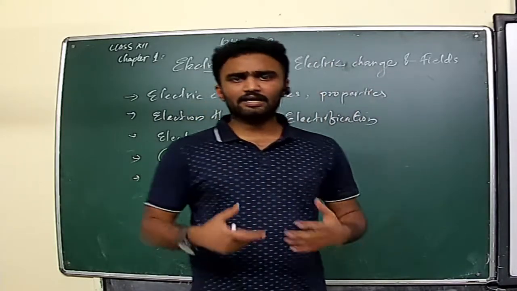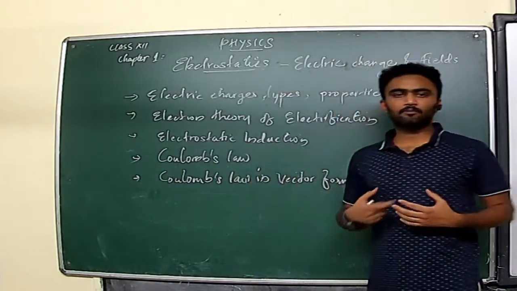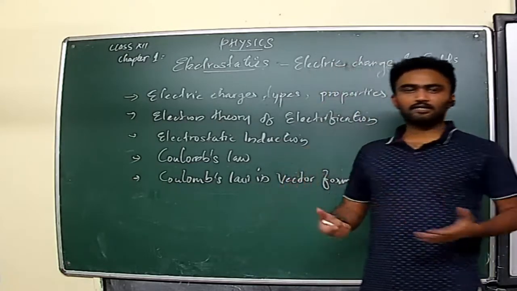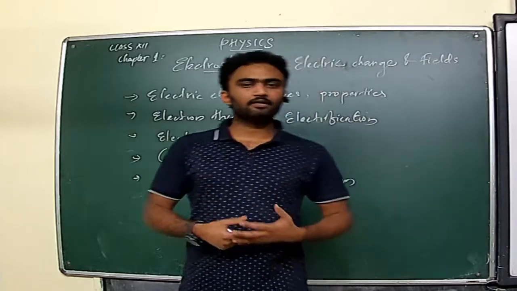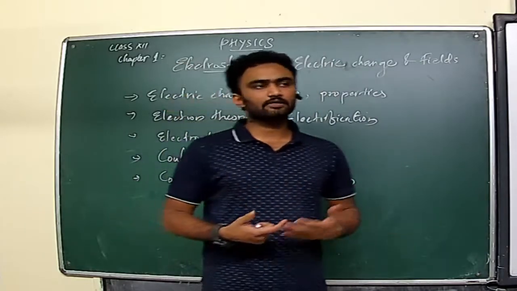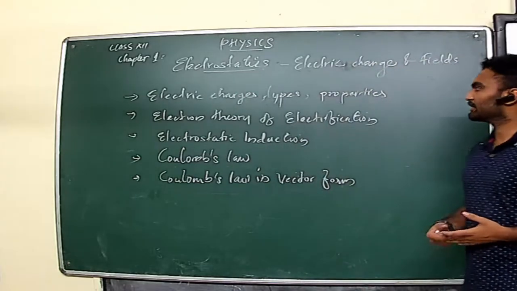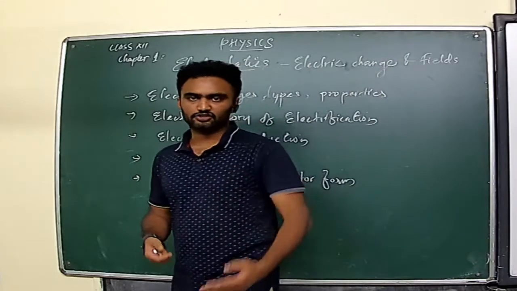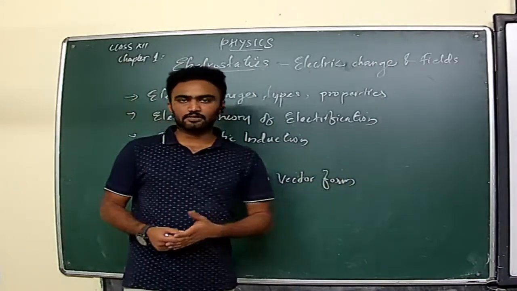So generally electric charge is a property of material which is acquired by that material by the process of rubbing. Friction is the main reason for this. The material which becomes charged is called electrified material, and the reason behind is frictional electricity. So this is the one we are going to discuss today, electric charges. Then types of charges, which you will see in the coming sections, how the charges were divided, or what are the types of charges and the properties.